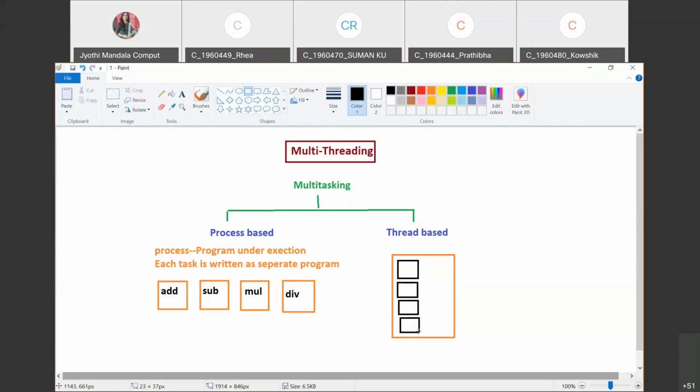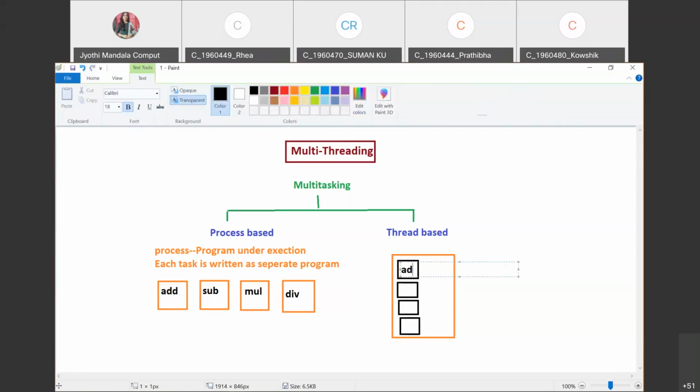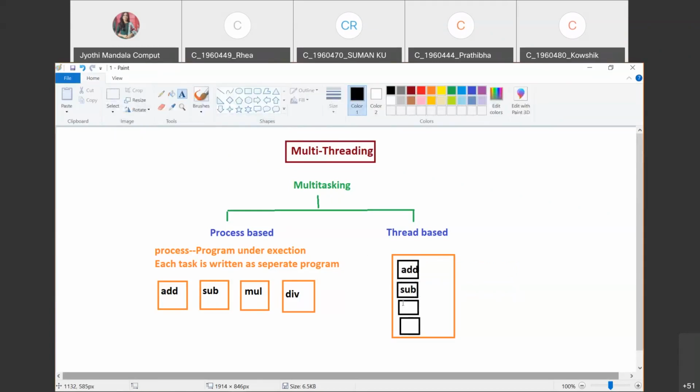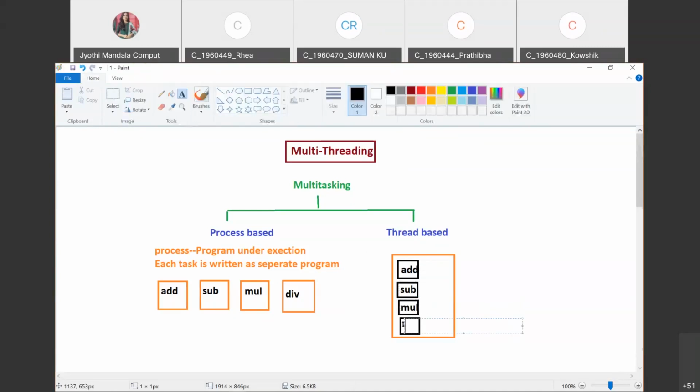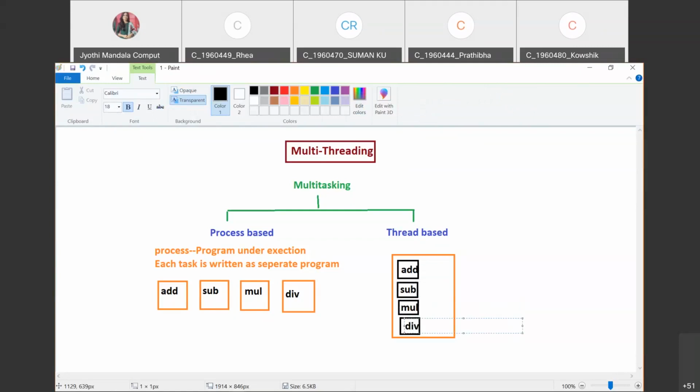The same tasks like addition, subtraction, multiplication, and division, whatever we have here, will be considered as four modules. So this will be treated as your add, this will be your subtraction, this will be your multiplication, follow carefully all of you, and this will be your division. Understood all of you what I'm saying?